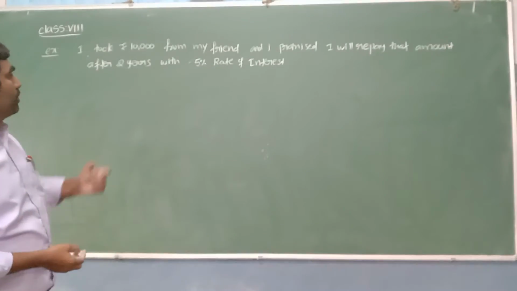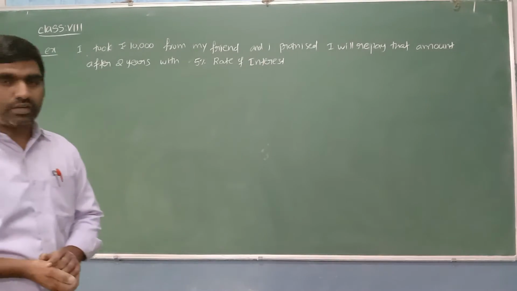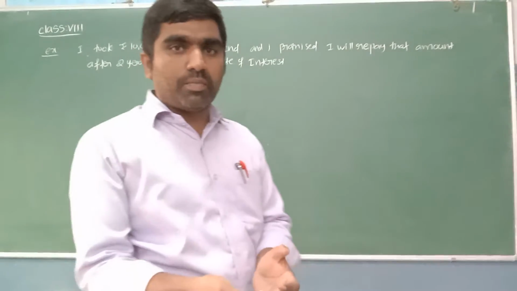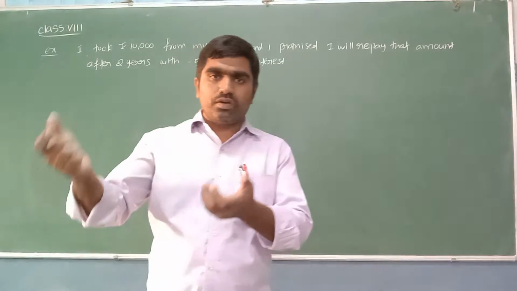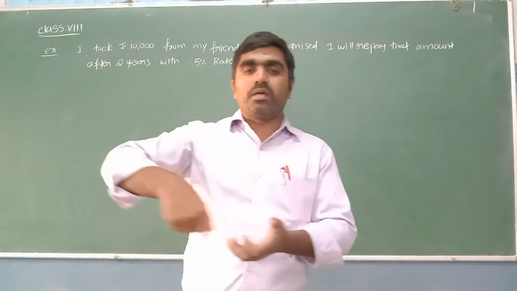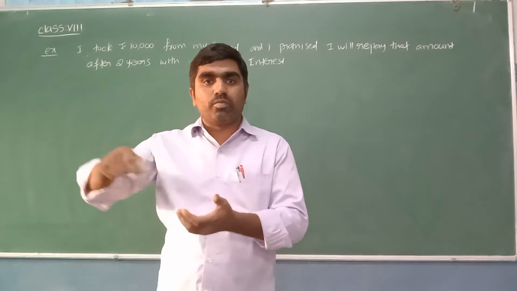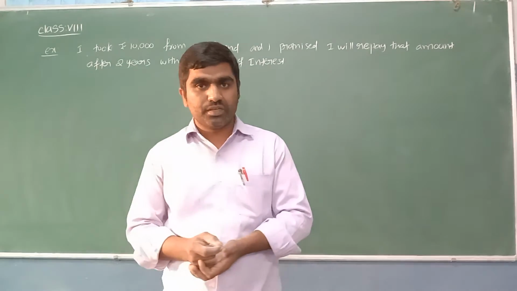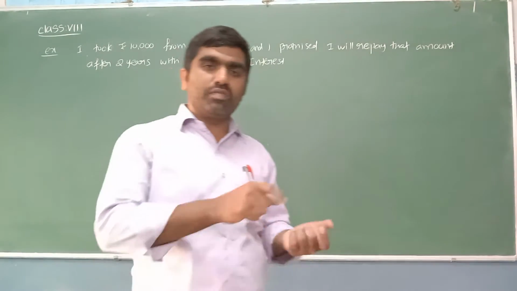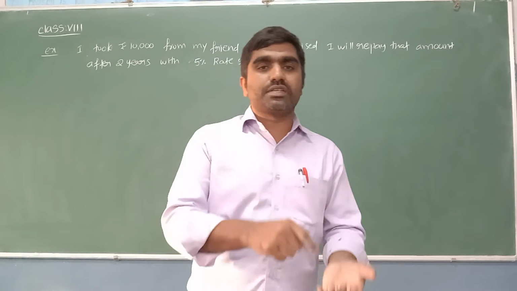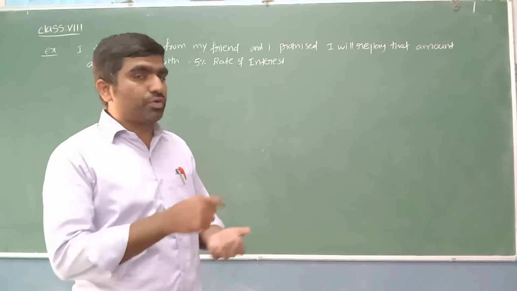Now let's see more about this example. When we borrow some amount from a friend or anybody, then when we repay it, at the end of the loan period, the end of the 2 years, along with the original amount we have to pay some extra amount.